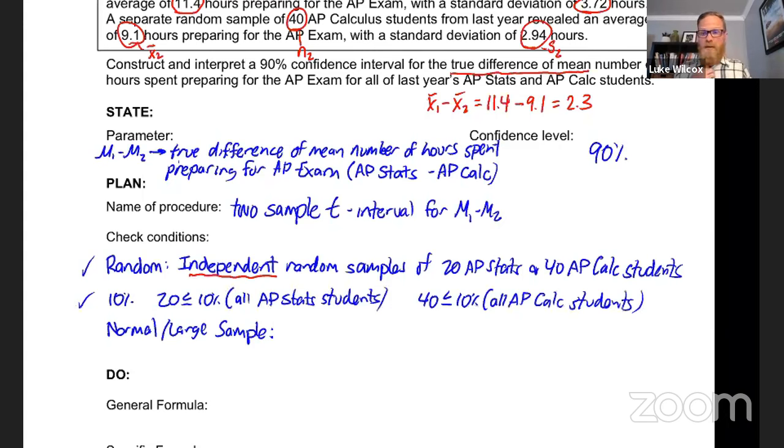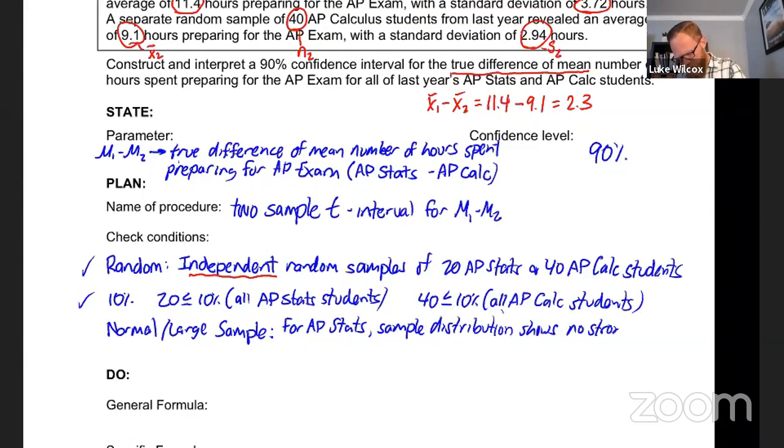Now for the normal large sample condition, we have to check it for each sampling distribution here. We already did it for AP Stats, so I'm just going to write down what we had on the previous page, which was to say that the sample distribution, that dot plot that we had on the previous page, had no strong skew or outliers. Now for AP Calc, we have a much bigger sample size here of 40, which is beyond our value of 30.